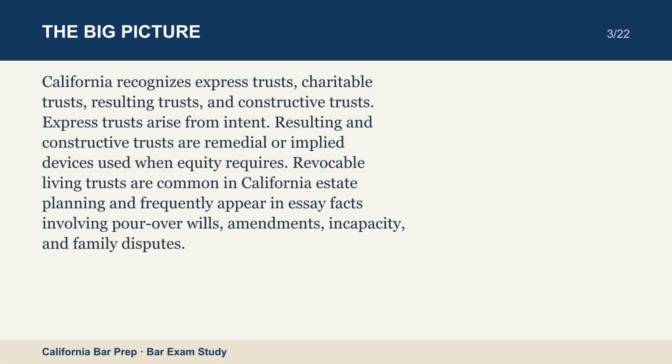California recognizes express trusts, charitable trusts, resulting trusts, and constructive trusts. Express trusts arise from intent. Resulting and constructive trusts are remedial or implied devices used when equity requires. Revocable living trusts are common in California estate planning and frequently appear in essay facts involving pour-over wills, amendments, incapacity, and family disputes.